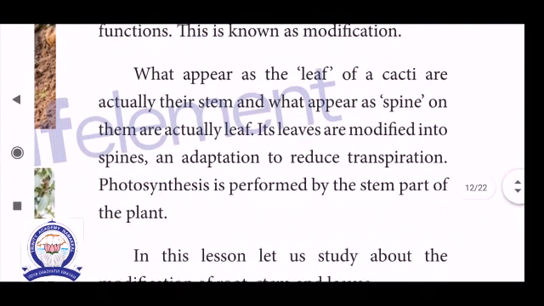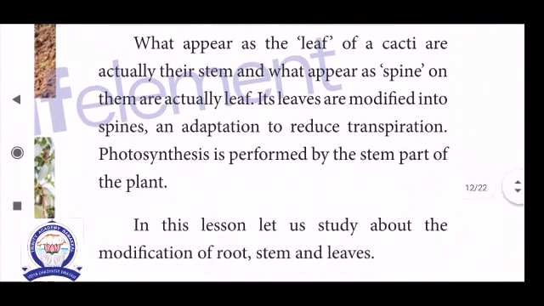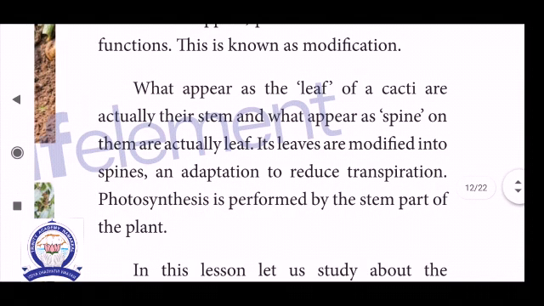Okay. See that what appear as leaves of a cactus, one of the xerophytic plants, are actually stems, and what appear as spines are modified leaves. As already told, the leaf is totally reduced or absent, so it may be modified into spines. The stem performs the photosynthetic function.